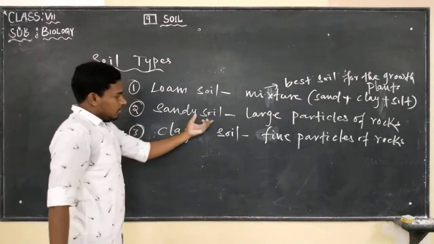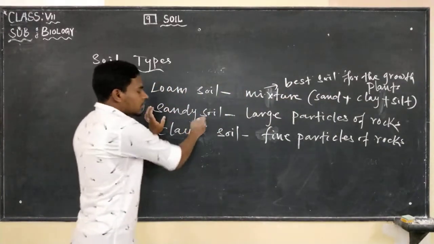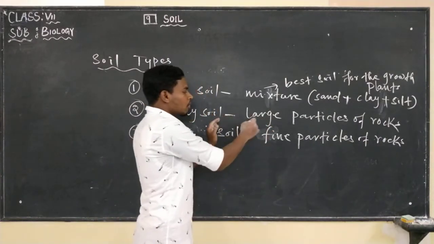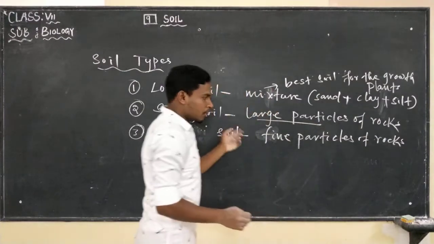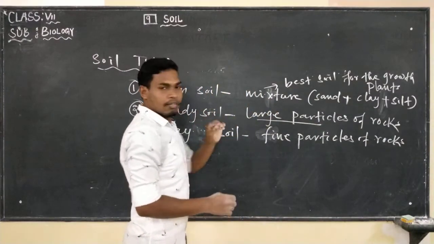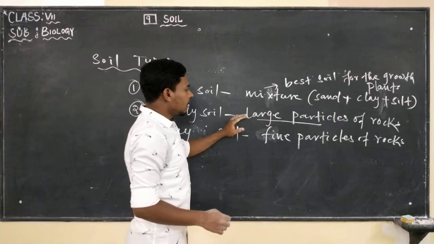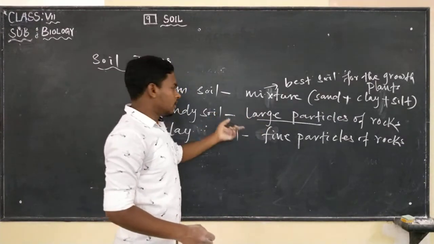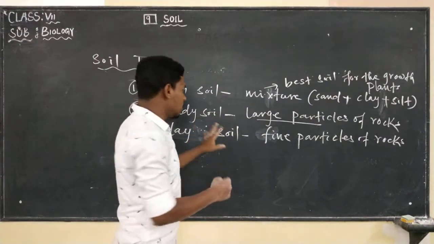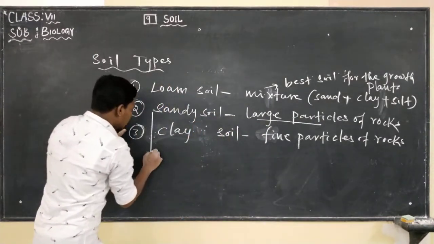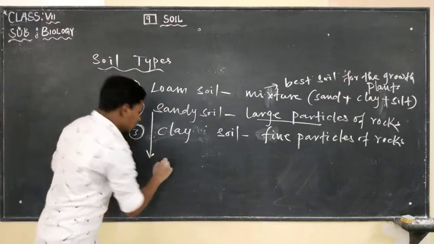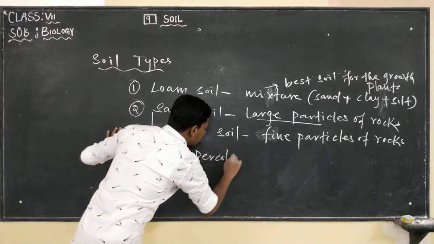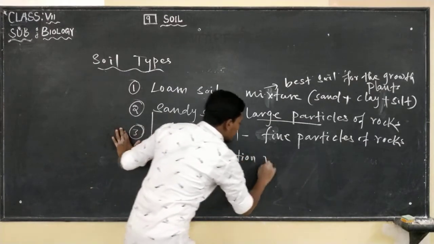Now here sandy soil. It has more proportion of large particles, and it is very light in weight. It also has a high percolation rate.